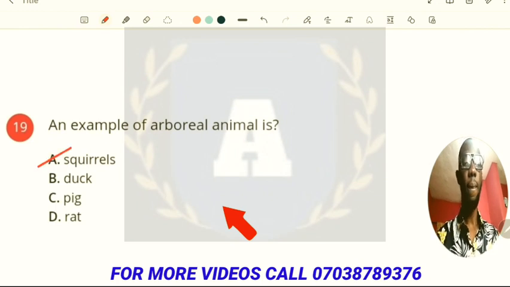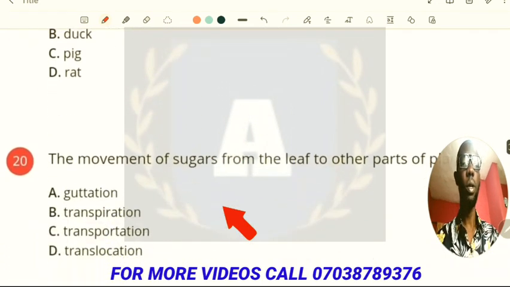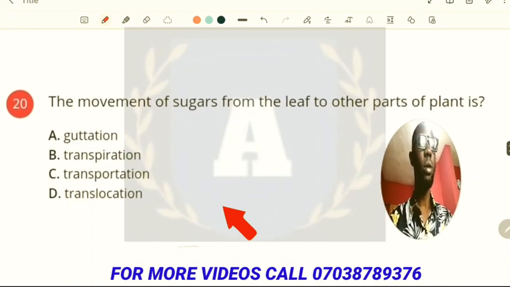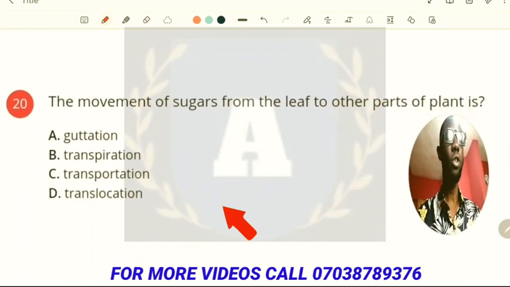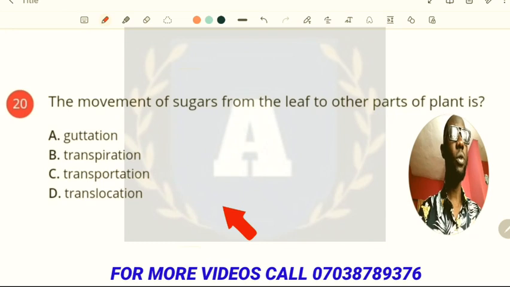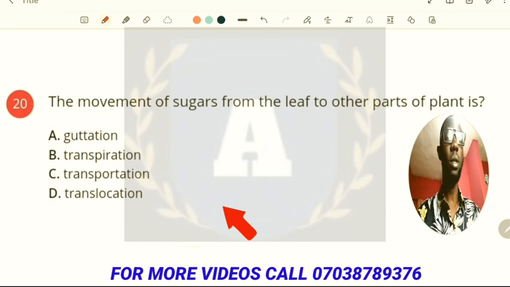Okay, now the next question says the movement of sugar from the leaf to other parts of plants is